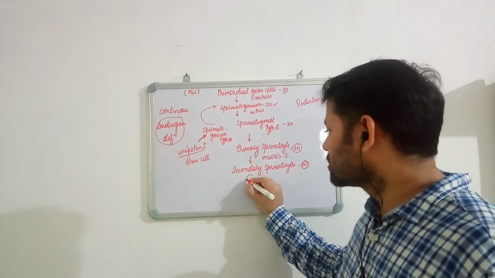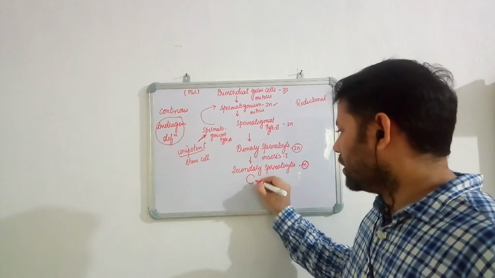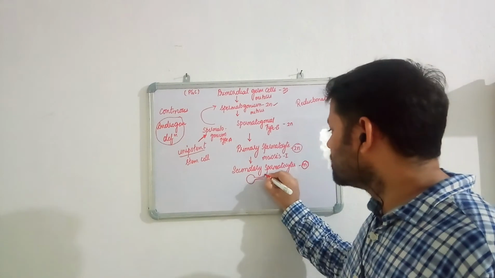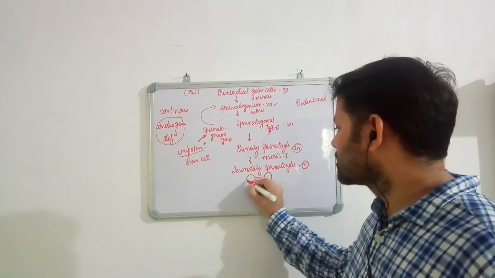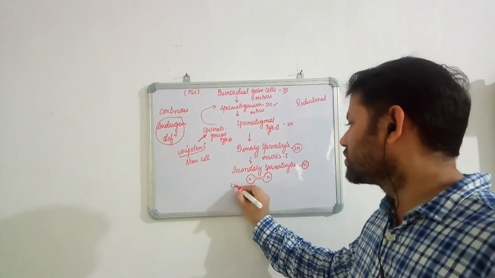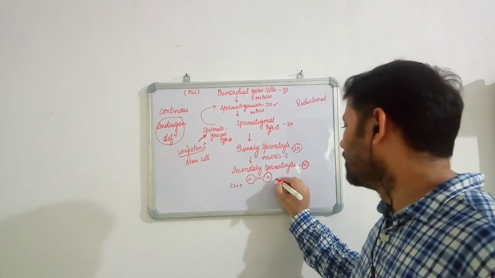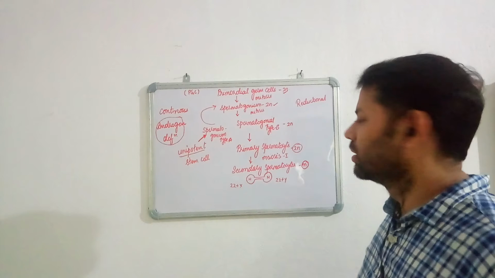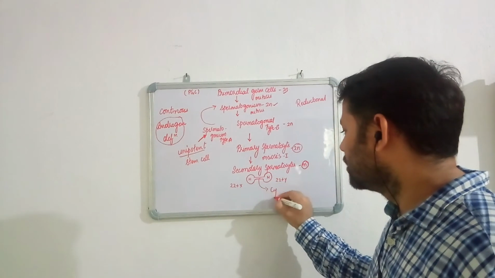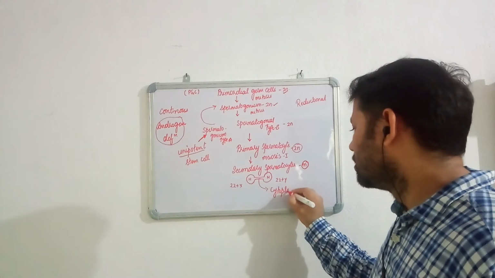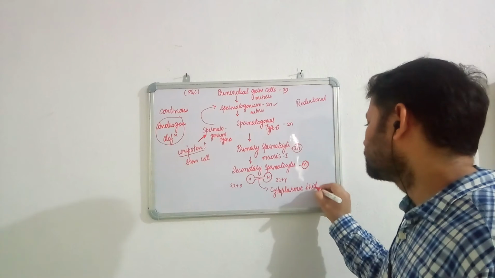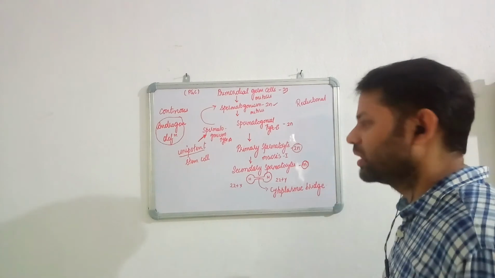Now these two secondary spermatocytes are formed. We know if meiosis is taking place, how many cells are formed? After meiosis 1, 2 cells are formed. This is a haploid secondary spermatocyte and this is a haploid secondary spermatocyte. Here the ploidy can be 22 plus X and this can be 22 plus Y. These two secondary spermatocytes are connected by a cytoplasmic bridge.